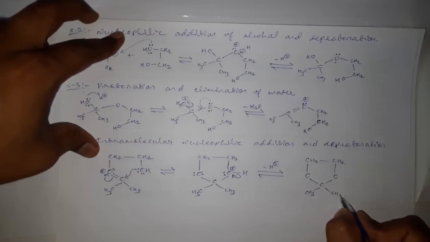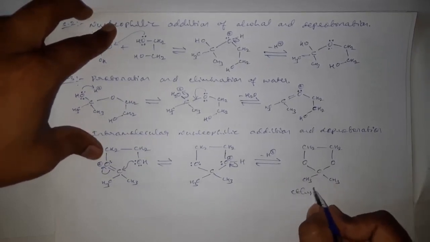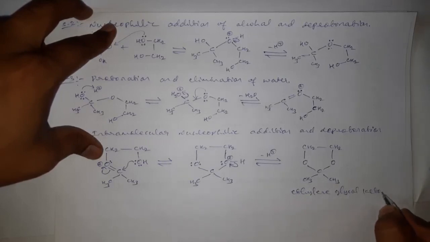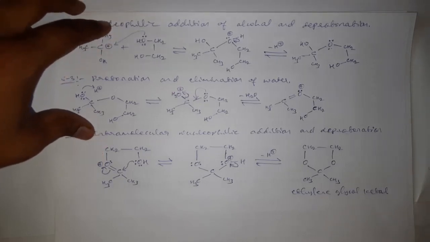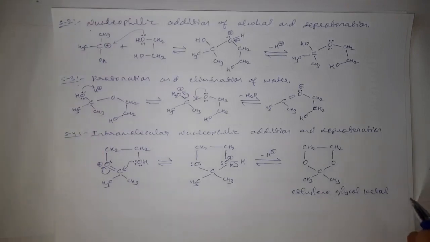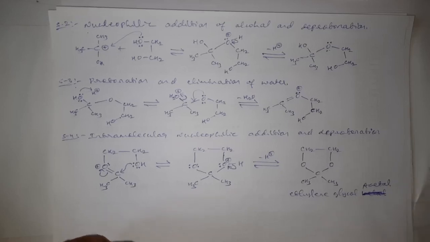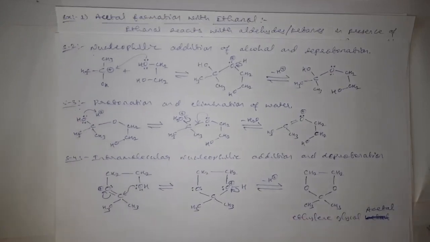CH3 CH3. This is our cyclic ketal, that is ethylene glycol ketal, ethylene glycol ketal or acetal. As it is formed from the ketone, we can write this as a ketal or acetal, ethylene glycol acetal. Okay, this is the reaction mechanism for the formation of acetal from ethylene glycol. Thank you.